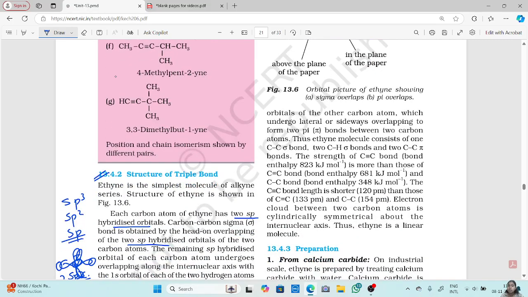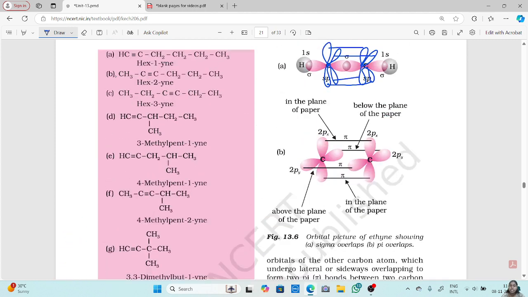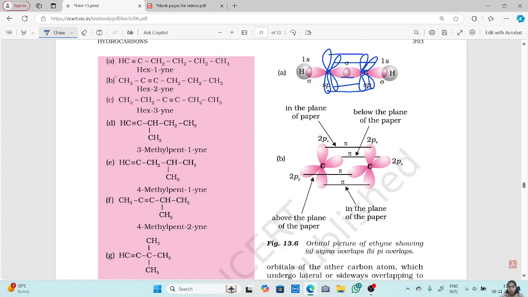Thus the ethyne molecule consists of one CC sigma bond, two CH sigma bonds, and two CC pi bonds. So what are the bonds in your ethyne molecule? Ethyne has a CC single sigma bond and two CH sigma bonds. Okay, so this is your CC sigma bond, these are your CH sigma bonds, and then you have two CC pi bonds.